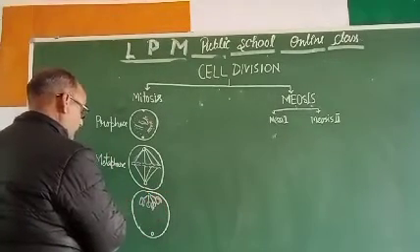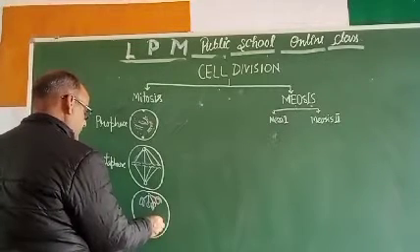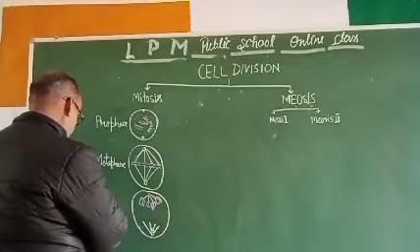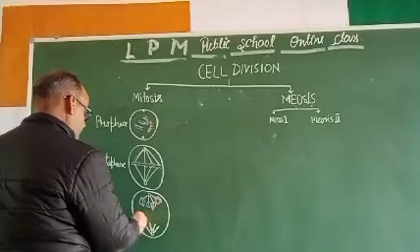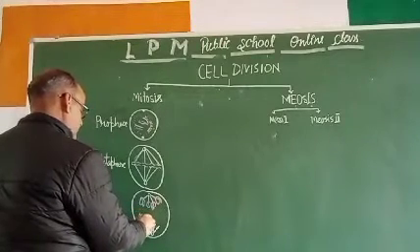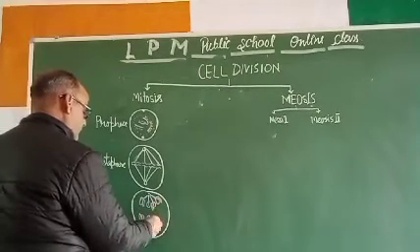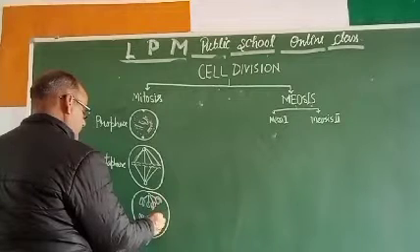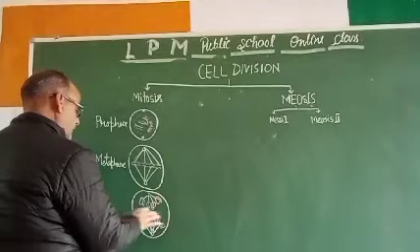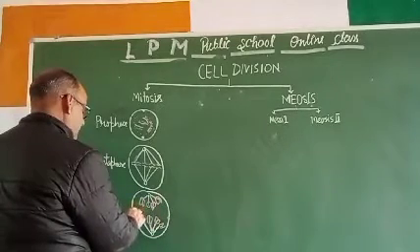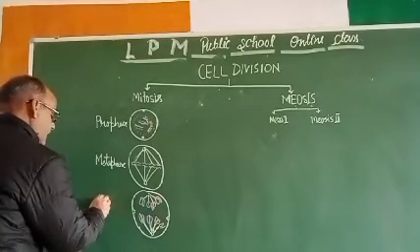It will be like this, and like this. And equatorial division takes place. Equator से इसका division हो जाता है. Equatorial division takes place. This is called anaphase.